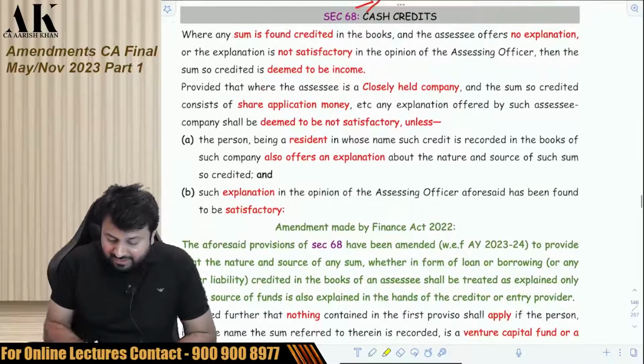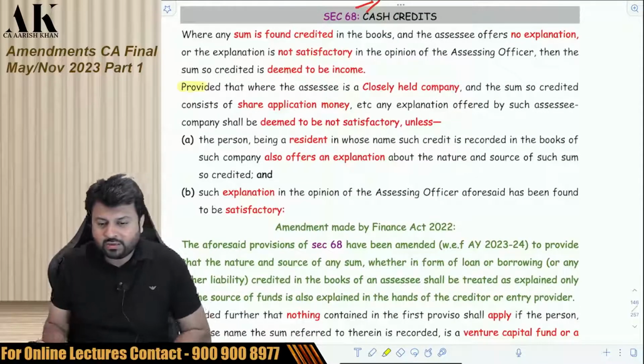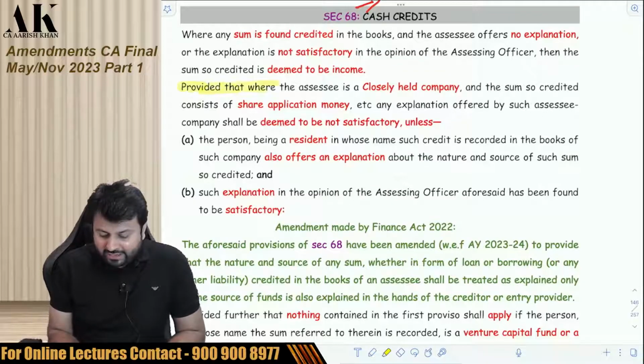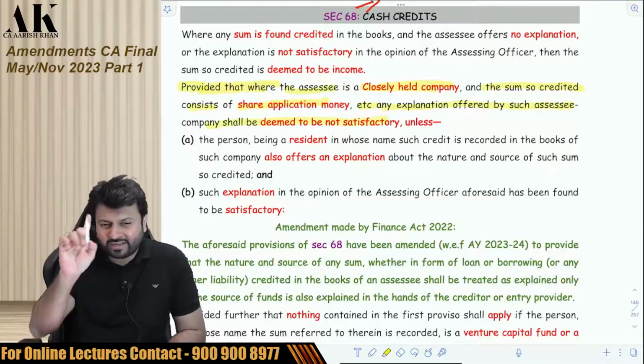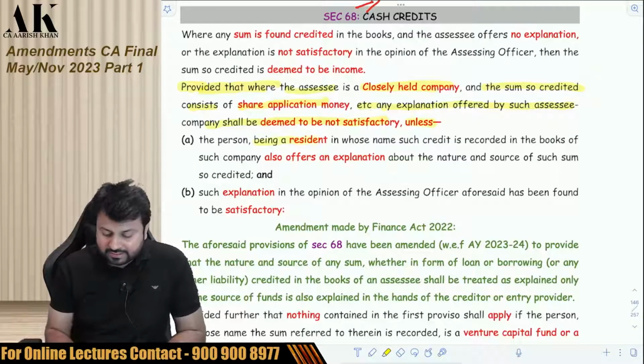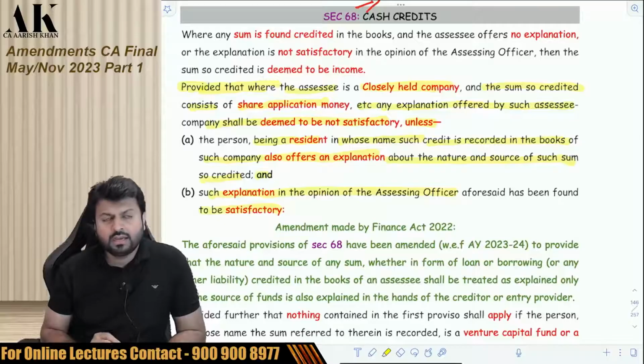What was the earlier amendment? This was the 2012 amendment. I'll just read that once for you all. Provided that where the assessee is a closely held company and the sum so credited consists of share application money, etc., any explanation offered by such assessee shall be deemed to be not satisfactory unless the person, being a resident, in whose name such credit is recorded in the books of such company also offers an explanation, that is the shareholder, about the nature and source of such sum so credited, and such explanation in the opinion of the assessing officer has been found to be satisfactory.